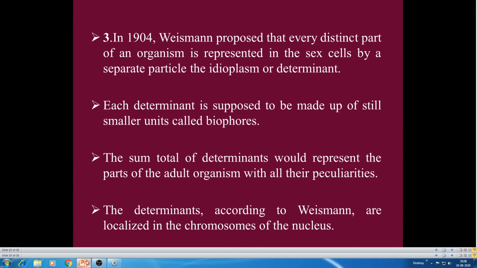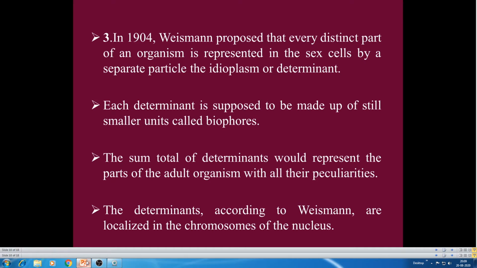Then the third postulate: Weismann proposed that every distinct part of an organism is represented in the sex cells by a separate particle, otherwise called a determinant. And these determinants were later called factors, and these factors are now called genes, present inside the germinal cells. Each determinant is supposed to be made up of still smaller units. A determinant may be made of smaller units which we call biophores.